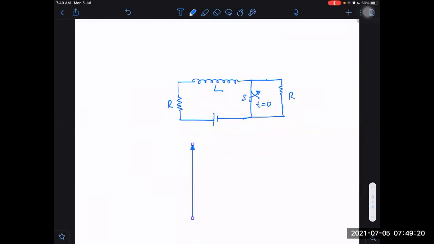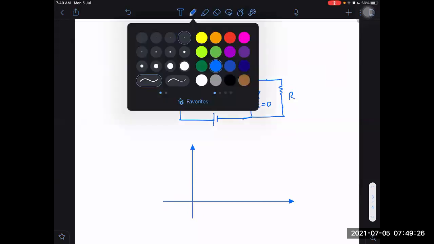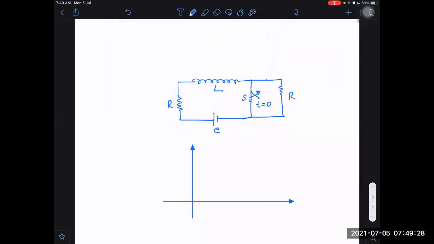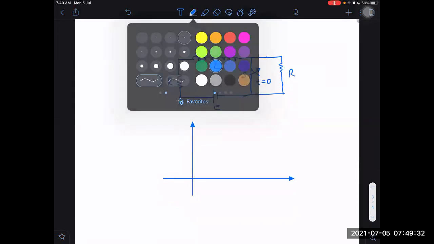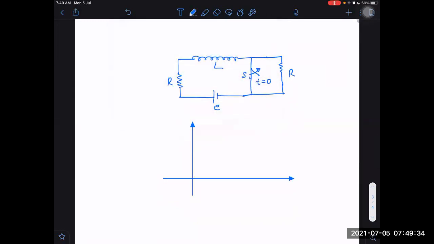Initially one current, and it will finally go to V by 2 or initially V by R. This is the EMF E of the cell. Then we know initially, before t equal to 0, what was happening? One R is short circuited, but the other R is in the circuit.